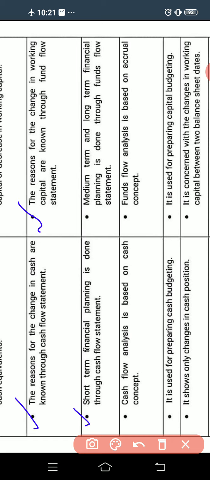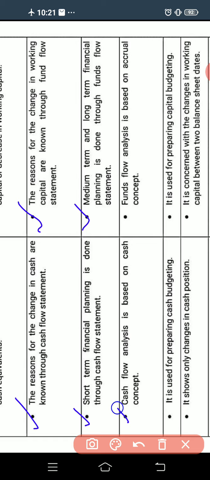We can plan only for the short term with the help of the cash flow statement, whereas in the fund flow statement, medium-term and long-term financial planning is done. We can plan maybe 3 years, 5 years or 10 years.